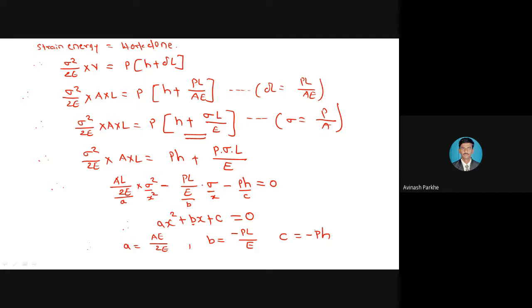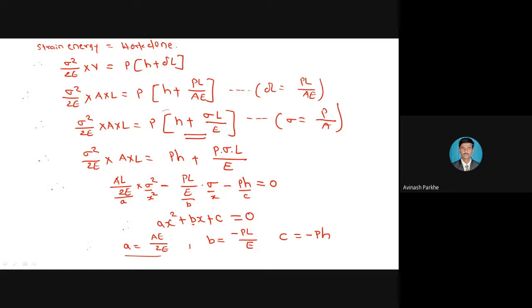In that PL upon AE, that P upon A is replaced by sigma. Then the volume is replaced by A into length. Then this P I have multiplied inside the bracket, and whatever terms are present on the right side, I have taken all the terms to the left side and written the equation in the form of ax square plus bx plus c is equal to 0.